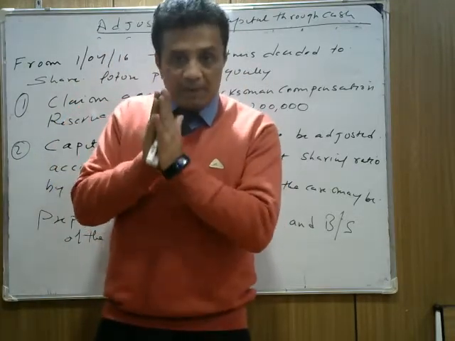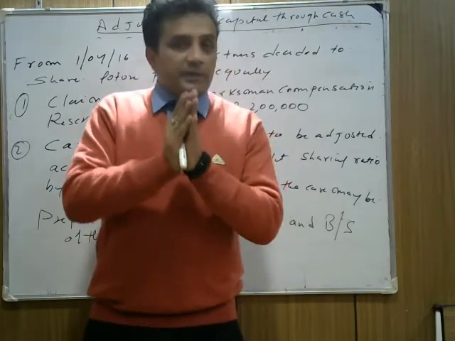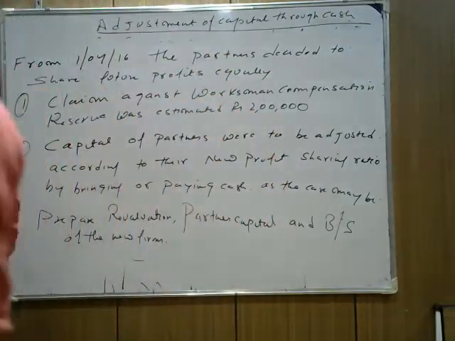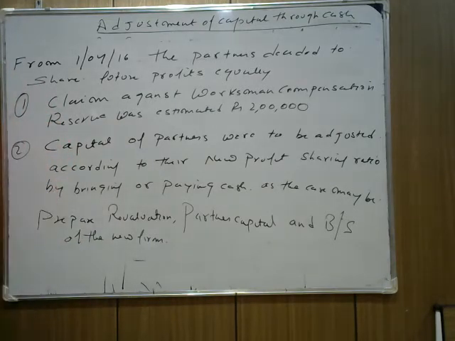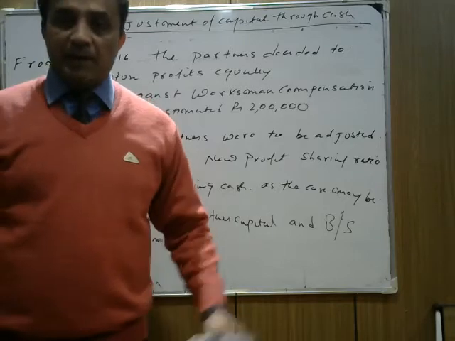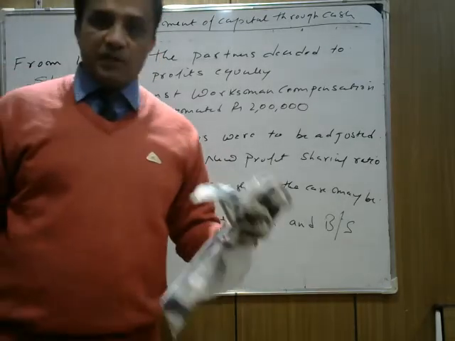Now can you make the revaluation account? Yes. Is there a loss of 30,000 rupees here? Now we have to make the revaluation account first. I hope you noted down the question. Now can we move further? Okay, the first adjustment, note it down if you cannot see anything. Claim against workman compensation reserve was estimated at rupees 2 lakh. Partners' capital will be adjusted according to the new profit sharing ratio by bringing or withdrawing cash, as the case may be. Prepare revaluation account, partners capital account and balance sheet of the new firm.